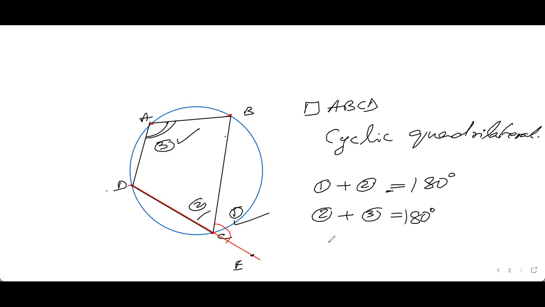So angle 2 plus angle 1, or angle 2 plus angle 3, is equal to 180 degrees. Therefore angle 1 is equal to angle 3. हो गया, congruent.